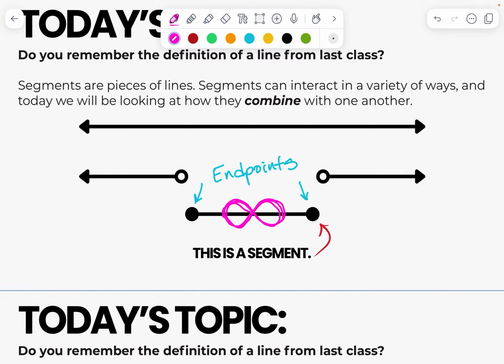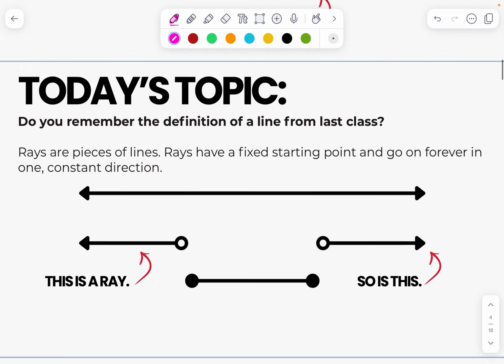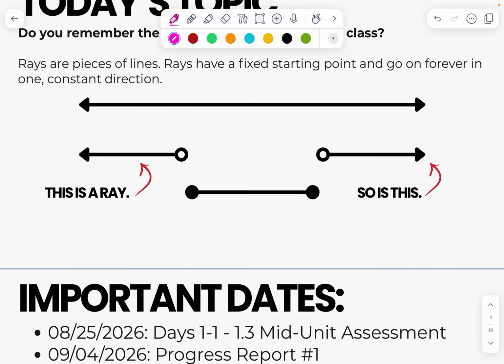So that's a segment. And then just a reminder, these are rays. Rays have an endpoint. It's where they originate. I know it says the endpoint, but it's where they start, and they go out in a direction forever. Okay, they go out in a direction forever.